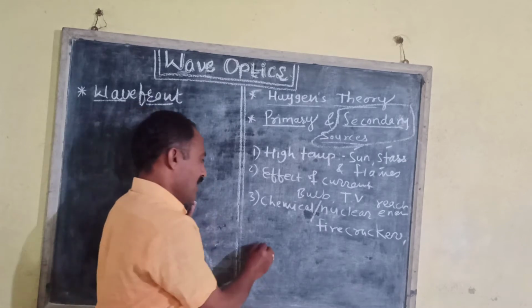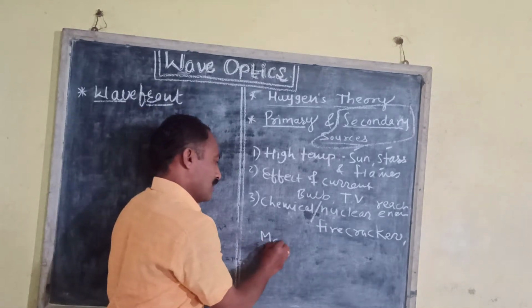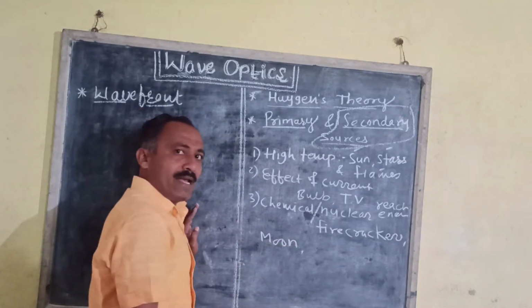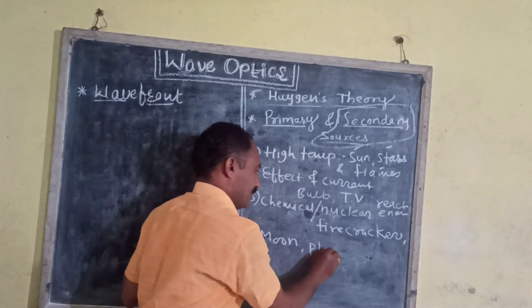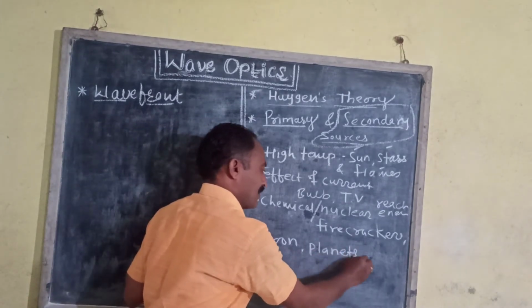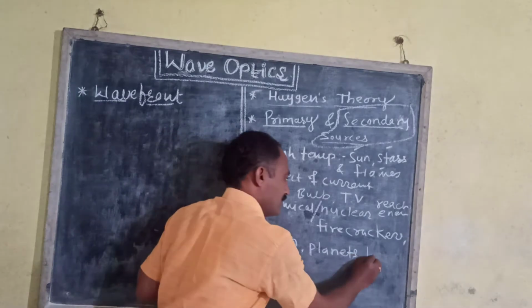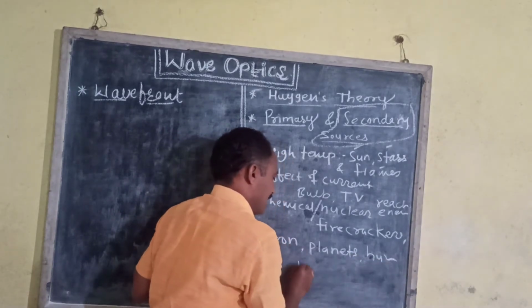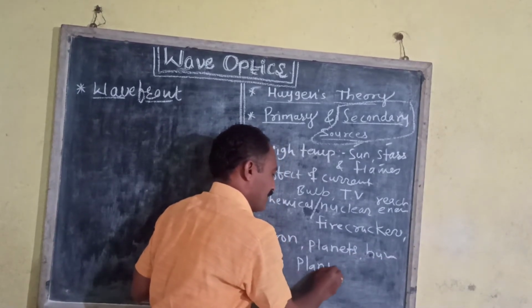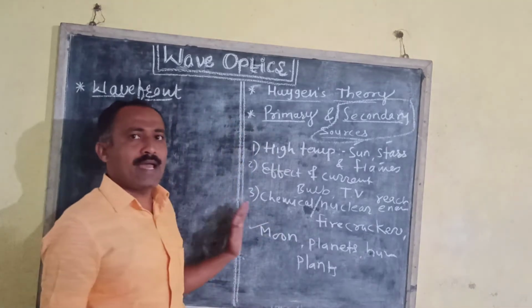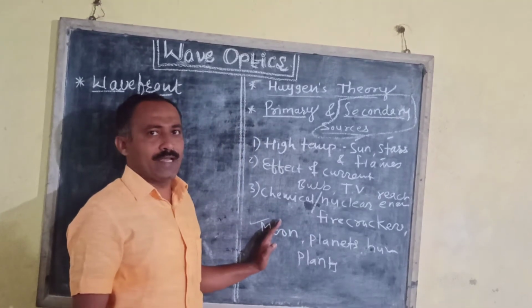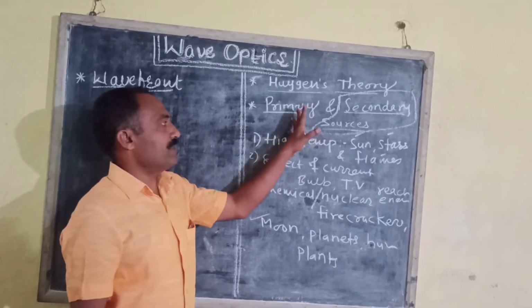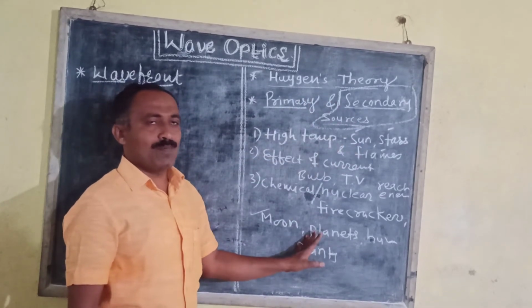For example, moon, planets, humans or plants. These are known as the secondary sources of light. This is the distinction between primary and secondary sources of light.